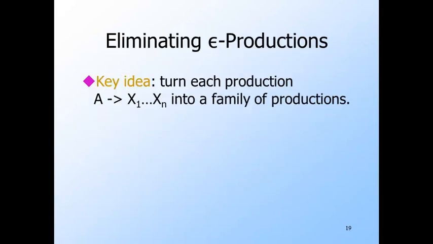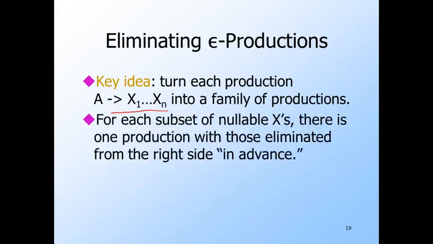To eliminate epsilon productions from our grammar, we need to turn each production, say A goes to X1 through Xn, into a possibly large number of productions. The idea is to guess which of the nullable symbols in the body of a production will derive epsilon in a particular derivation. Since we make all possible guesses by creating many different productions, we always manage to guess right.